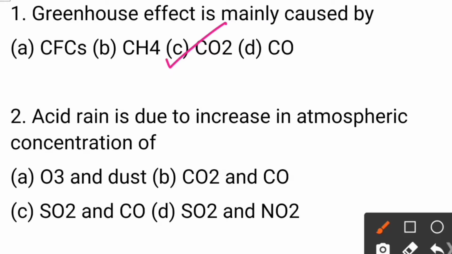Next question: acid rain is due to increase in atmospheric concentration of O3, means ozone, and dust. Second option, carbon dioxide and carbon monoxide. Third option, sulfur dioxide and carbon monoxide. Fourth option, sulfur dioxide and nitrogen dioxide. So the answer is option number D, sulfur dioxide and nitrogen dioxide.